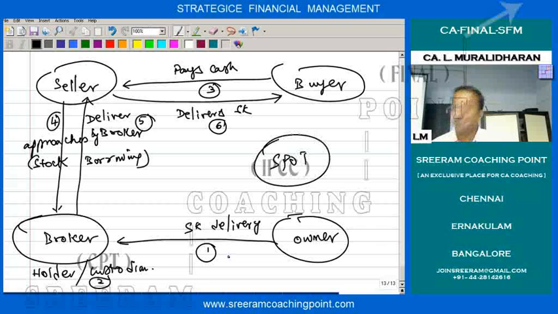Now it is going to happen. But this stock delivery might have been taken a long time back. So when a sell transaction is there without holding stock, how is it possible? The investor who is effecting a sale transaction will request the broker to give delivery to him, and he will deliver, and the delivery will be given to the buyer. So the owner is not aware that the stock is transferred to some other person. Are you understanding, all of you?